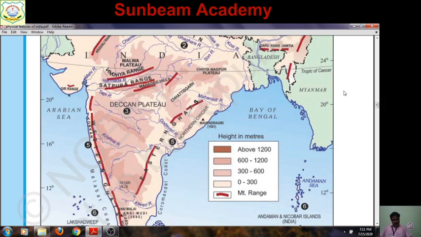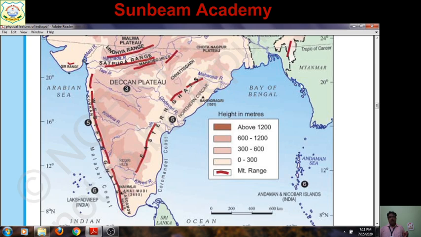For the coastal plains, you have to locate Konkan and Malabar. You have to locate this part up to this region and name it Konkan, and in the south this part you have to locate and name the Malabar Coast. Here the strip is very narrow, so it is difficult to write over here, so it is written here. Don't confuse that it is in the Arabian Sea. No, it is a part of the mainland. Only the name is written here.